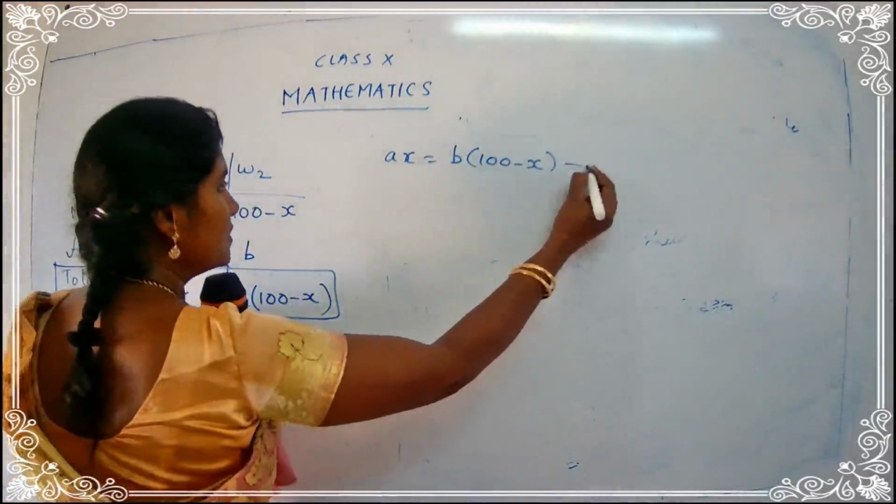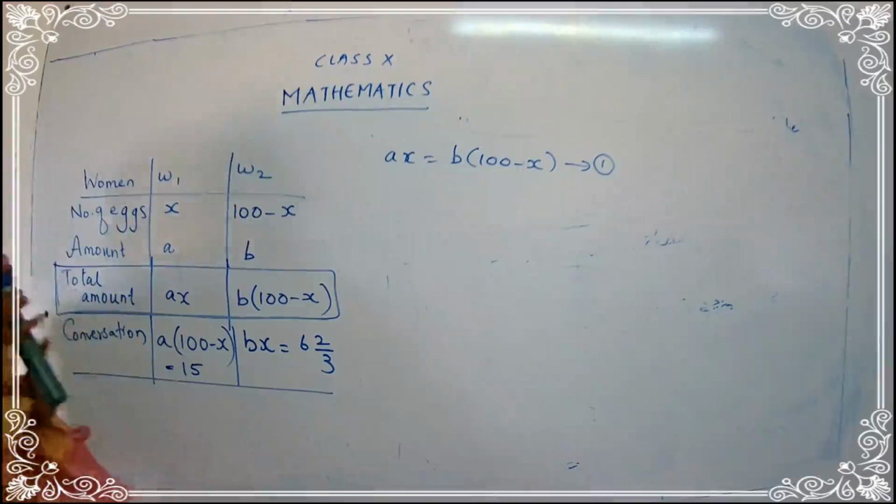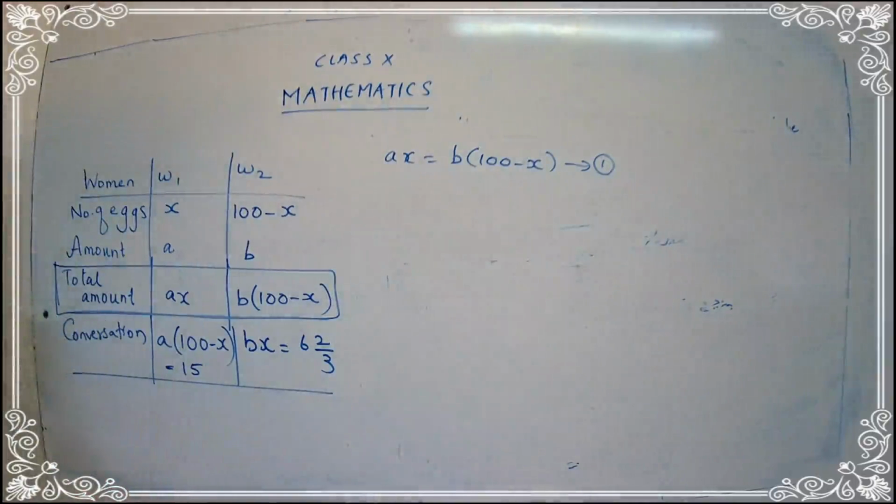This is given to us. I'll put this equation as number 1. Both are going to get the same sum of money. Even though I have less number of eggs or the second woman is having more, no matter, we are going to get the same amount.